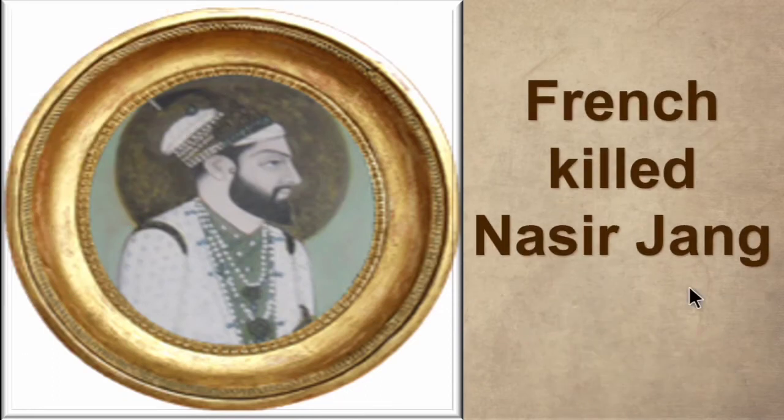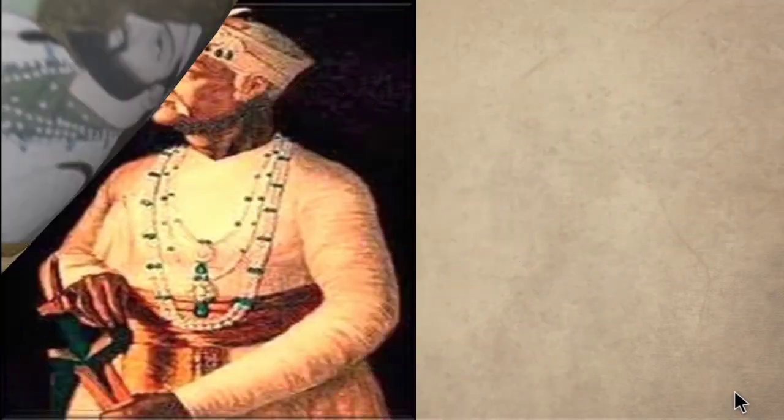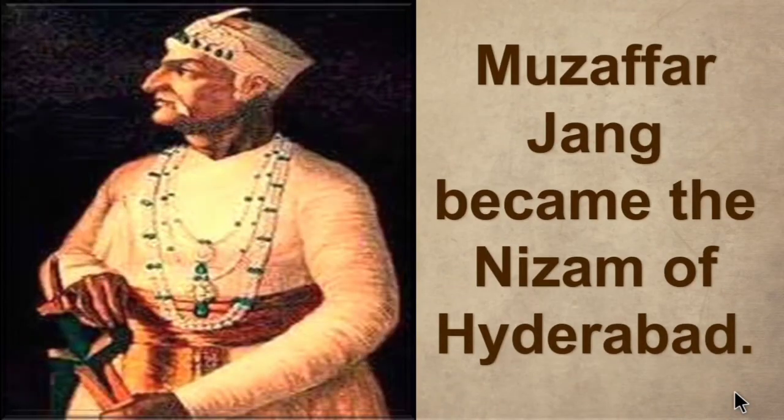Then the French killed Nazir Jang. On the Hyderabad side, we have seen two rulers, Nazir Jang and Mozaffar Jang. Nazir Jang was supported by the British. The French killed Nazir Jang, so Mozaffar Jang became the Nizam of Hyderabad.